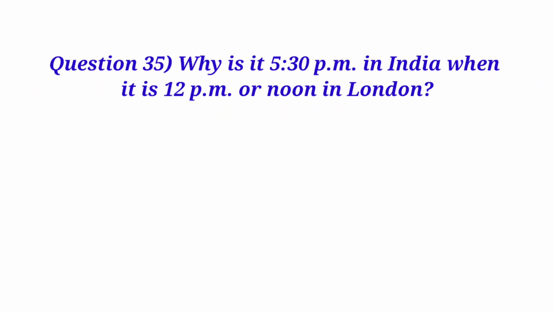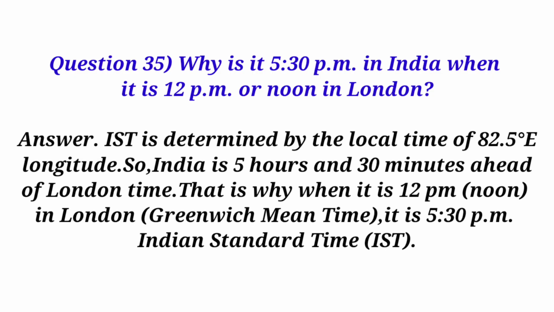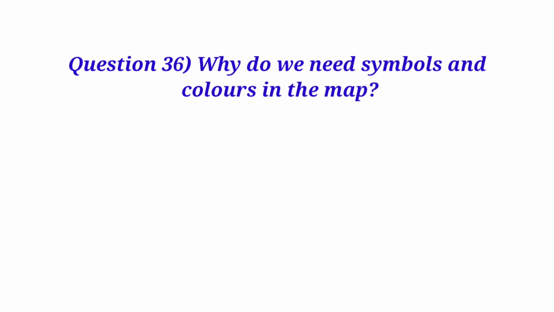Question 35. Why is it 5:30 p.m. in India when it is 12 p.m. or noon in London? Answer. Indian Standard Time or IST is determined by the local time of 82.5 degrees east longitude. So, India is 5 hours and 30 minutes ahead of London time. That is why when it is 12 p.m. or noon in London, that is Greenwich Mean Time, it is 5:30 p.m. Indian Standard Time.